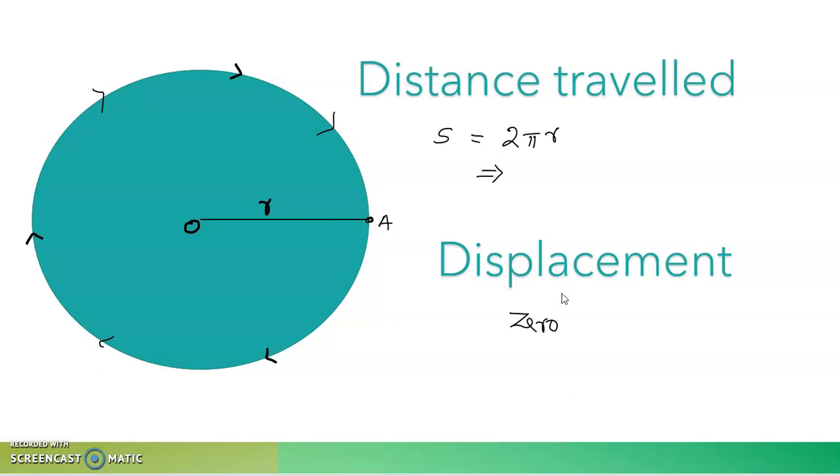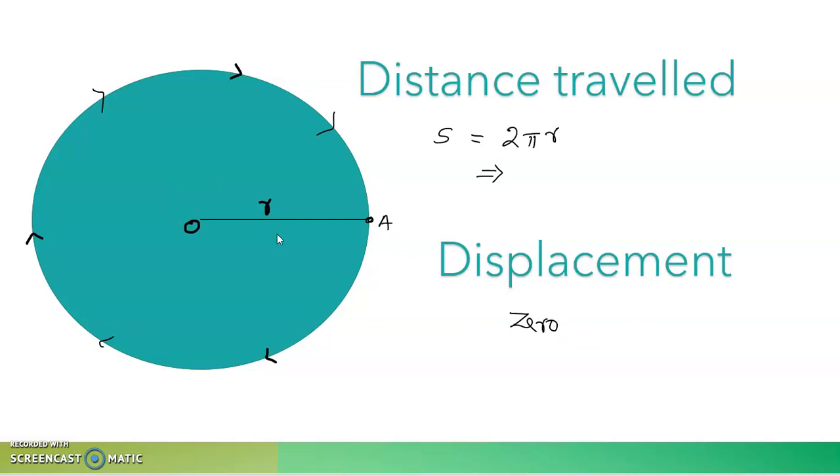This gives us information. Displacement can be 0, but distance traveled will not be 0 if motion is taking place. Displacement is 0 when the initial and final position of the object are the same.